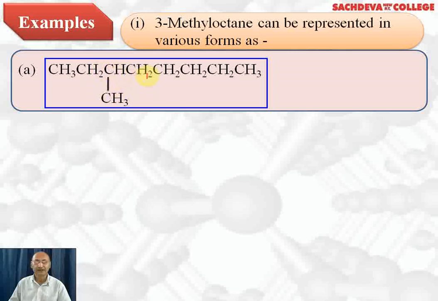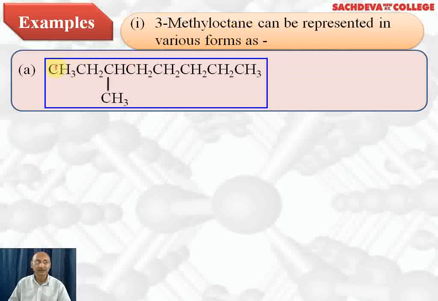This carbon is CH2 because it is forming bonds with two more carbon atoms. So wherever we have CH2, they are forming two bonds with carbon atoms on both sides and two bonds with hydrogen. The last carbon will form three bonds with hydrogen because it is linked with only one carbon. Total number of carbon atoms is 8: 1, 2, 3, 4, 5, 6, 7, 8. Therefore, the parent compound is octane.